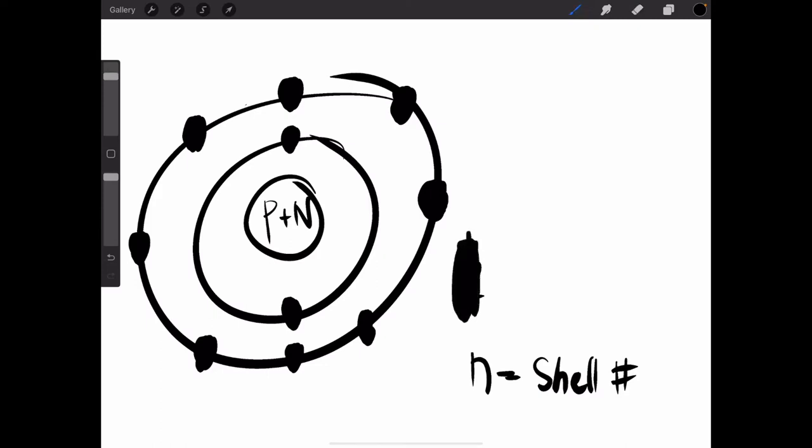For the second shell, we replace n with 2: 2 squared is 4, and 4 times 2 is 8. What about the third shell? 3 squared is 9, times 2 is 18. So that's the rule.